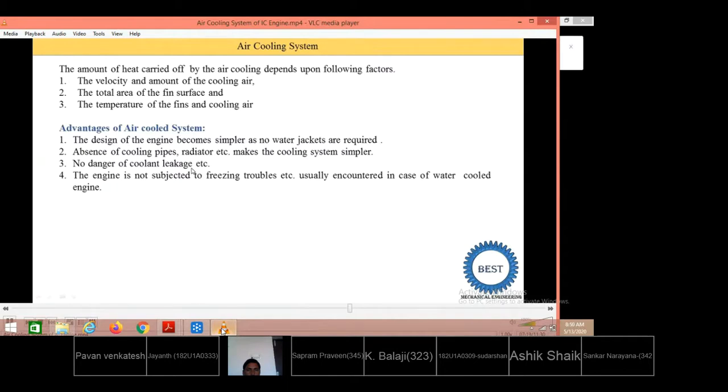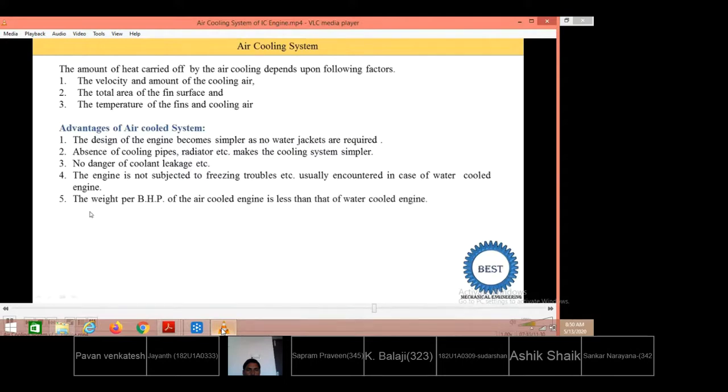Suppose we think that in Himachal Pradesh during the winter season temperature is -10 and -20, then what happens? The cooling water available inside the water cooling system freezes. So this creates the problem that proper cooling of the engine does not take place. Or there may be a chance of the engine freezing because at a very low temperature engine oil also freezes. So there is no problem related to freezing in the air cooling system.